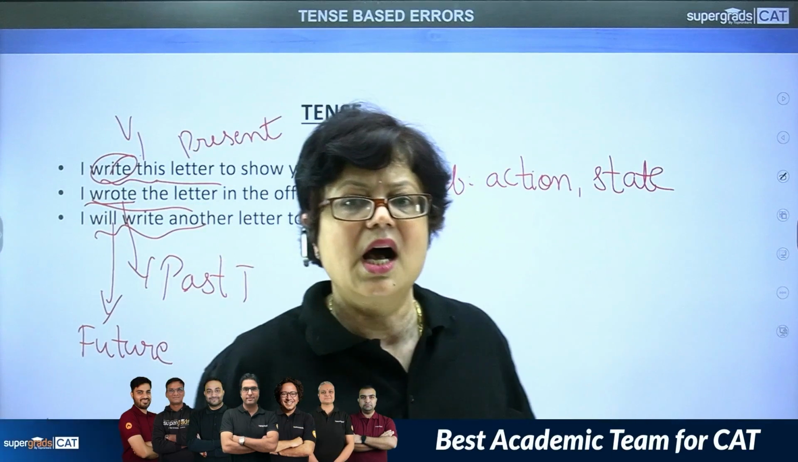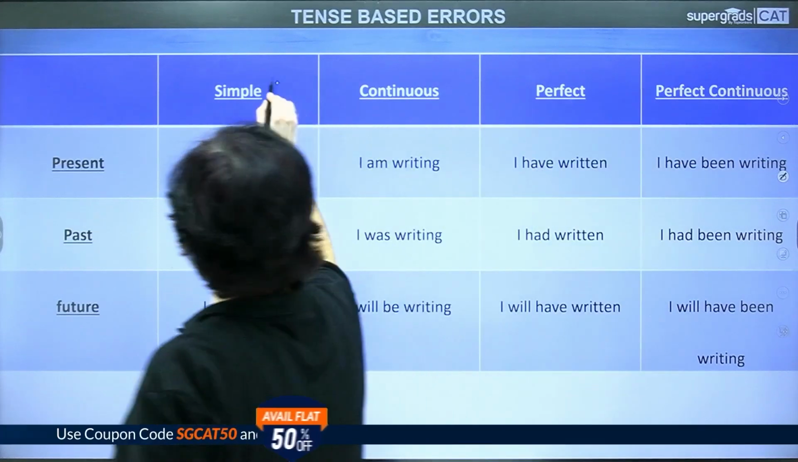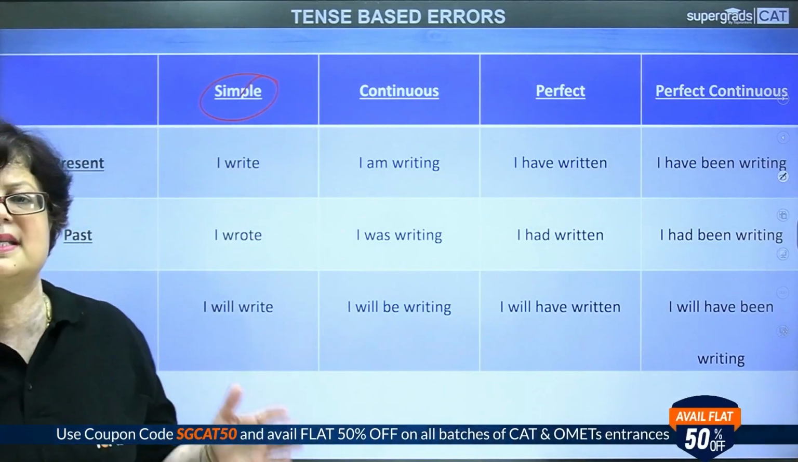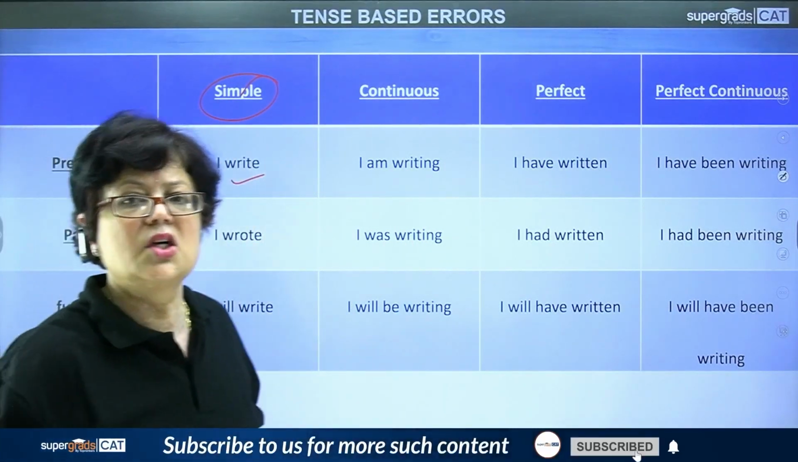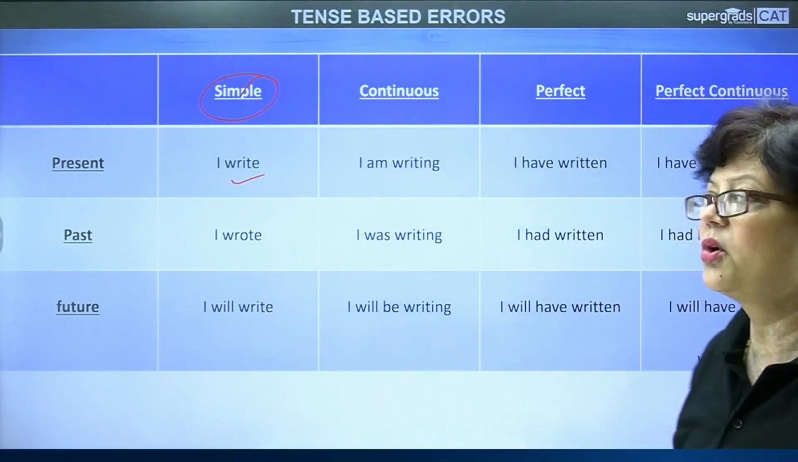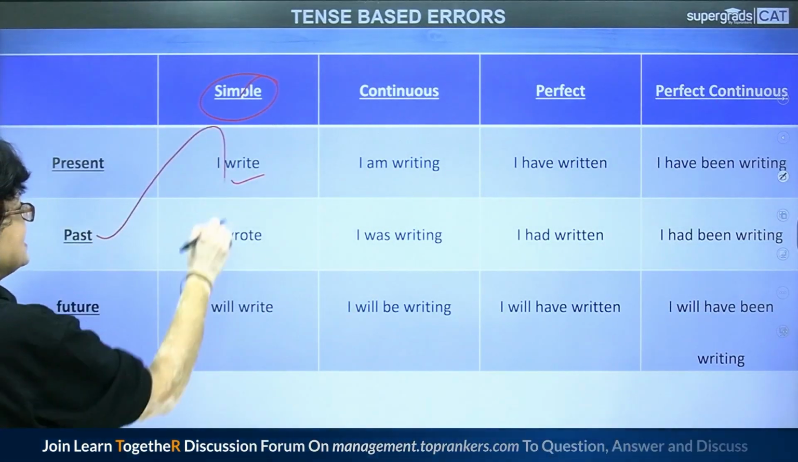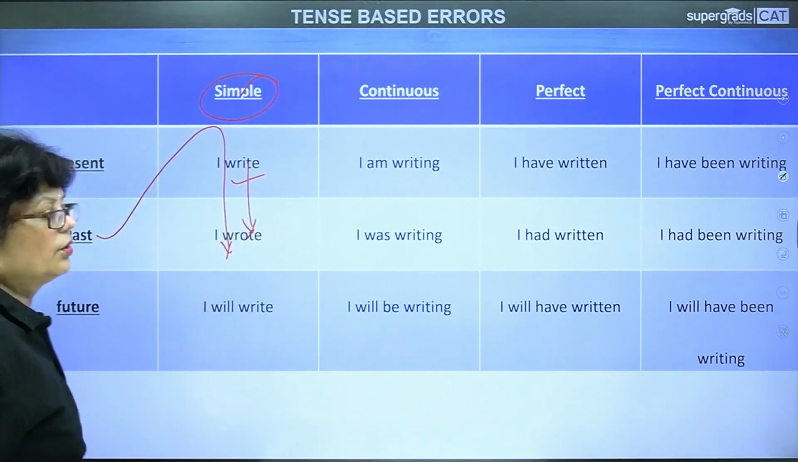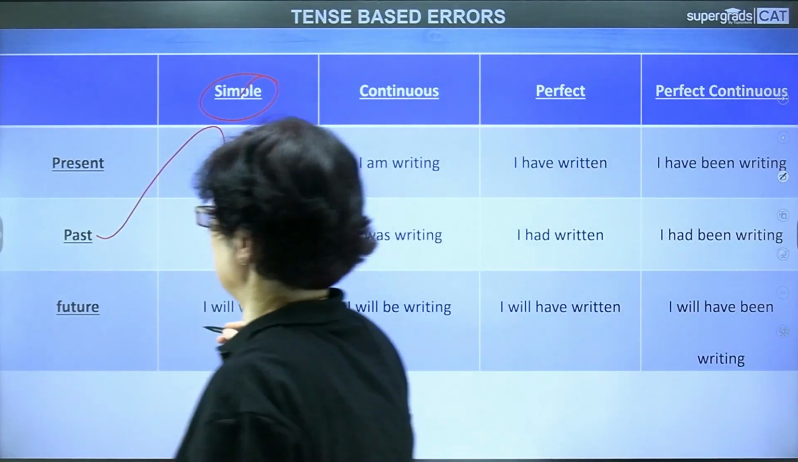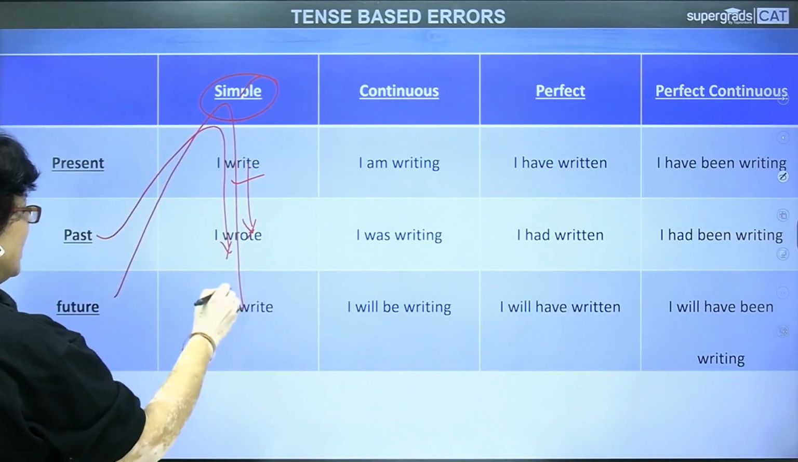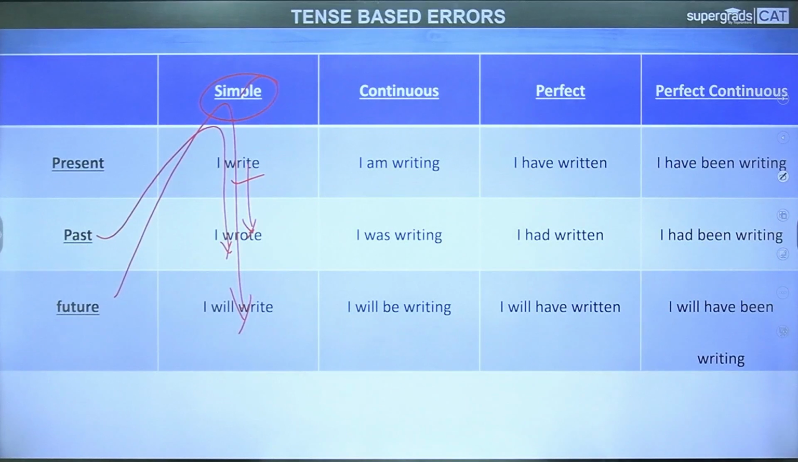Now let us see how the different tenses are organized. Suppose the first is simple present. Take for example, I write. It can be I write a letter, I write a poem, I write a book. This is simple present tense. Now, what about simple past tense? This will be changed to wrote. I wrote a letter, I wrote a poem, I wrote a book. Now, future. I will write, I will write a letter, I will write a poem, I will write a book.